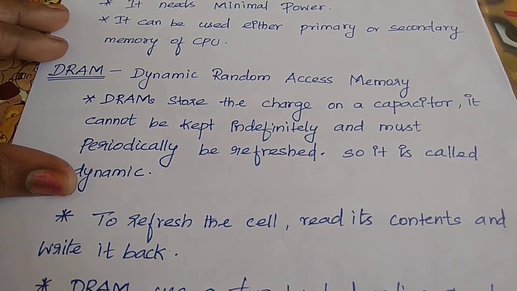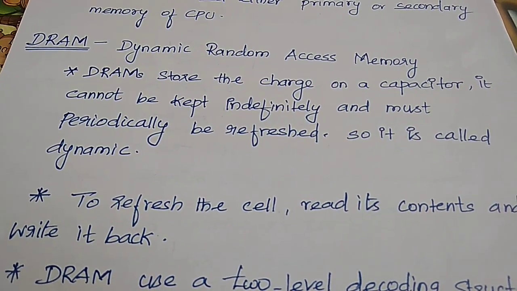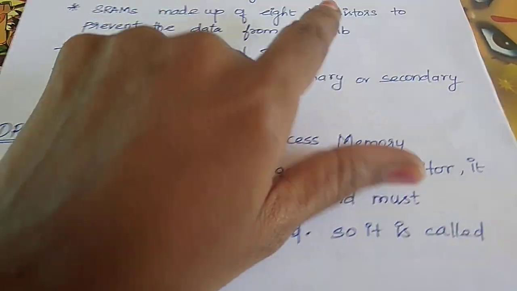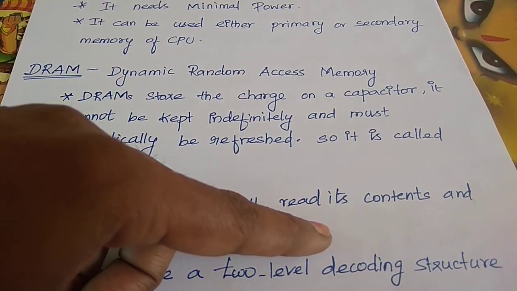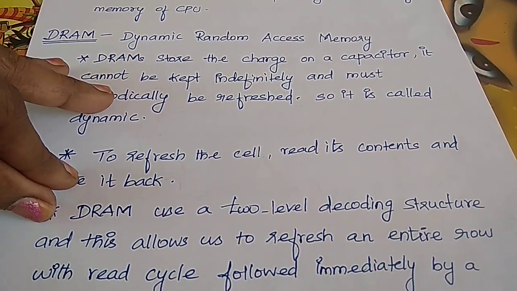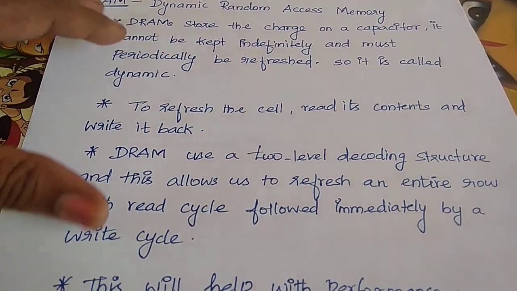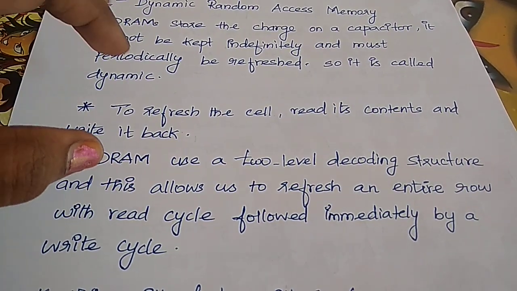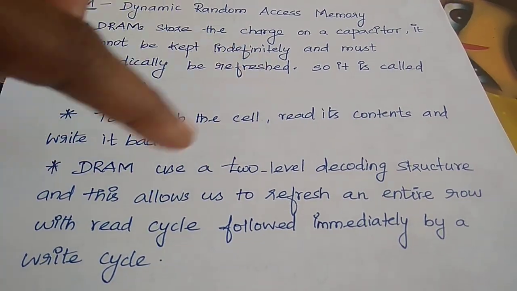The DRAM stores a charge on a capacitor, so it cannot be kept indefinitely and must periodically be refreshed. Instead of transistors we are using a capacitor, so we can refresh the data. That is, we can read the data and write it back again. The refresh provides charge to the capacitors. And next, the DRAM has a two-level decoding structure. In the first structure, the entire row is provided for a read cycle followed by a write cycle.